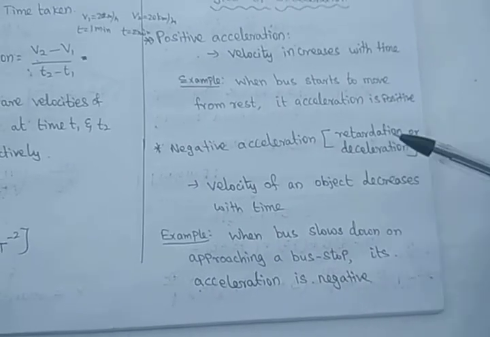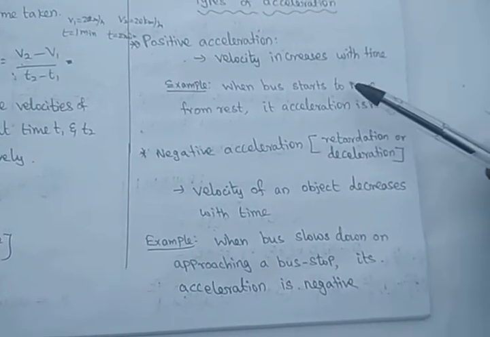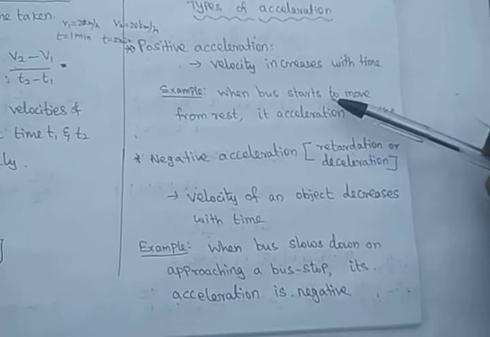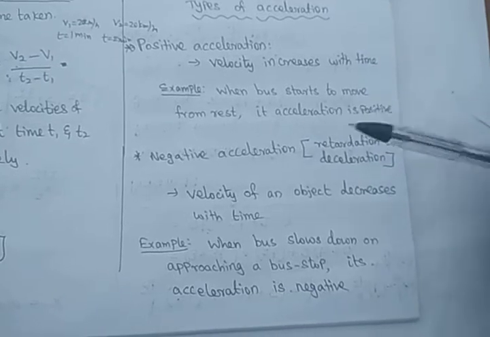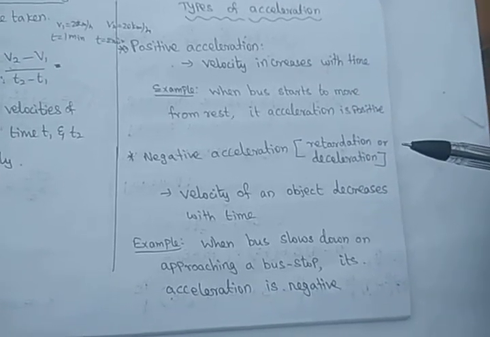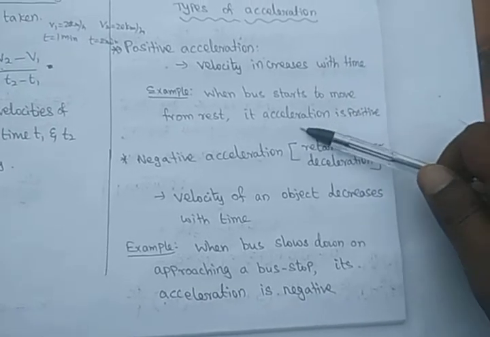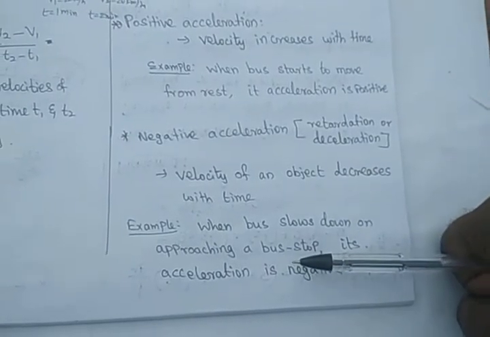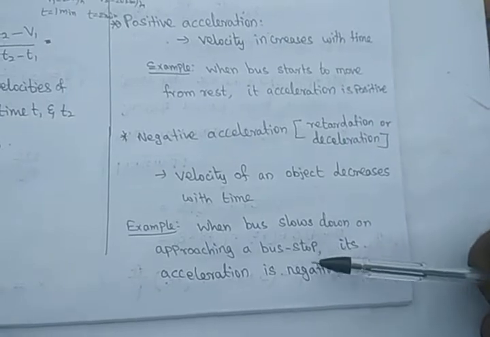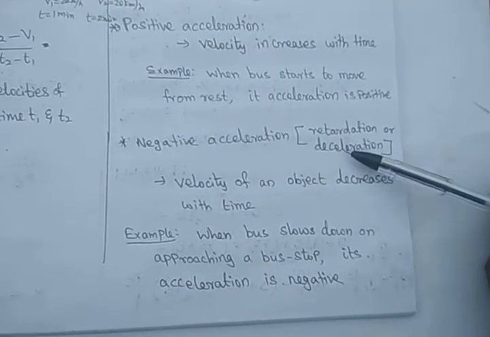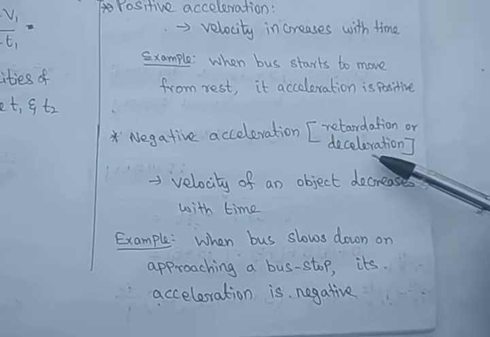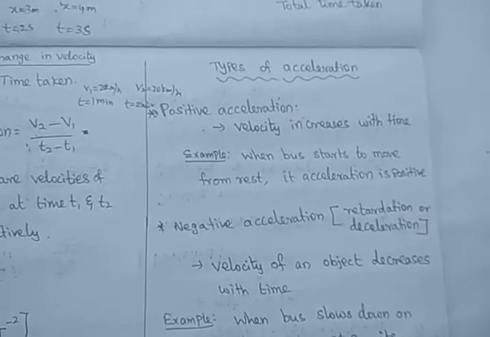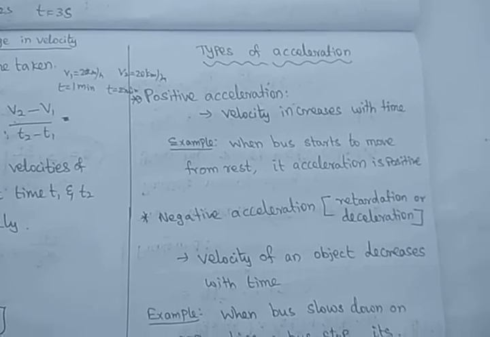Very simple. During driving, we talk about the accelerator; we have to give accelerator in a car or bike. If you raise the accelerator, or press it, the acceleration increases. If you reduce the accelerator, what will happen? Acceleration decreases. That is called negative acceleration. The decreased acceleration is called retardation or deceleration. So dear students, you have seen the types of acceleration very clearly.